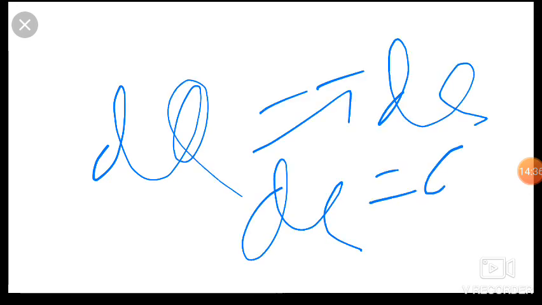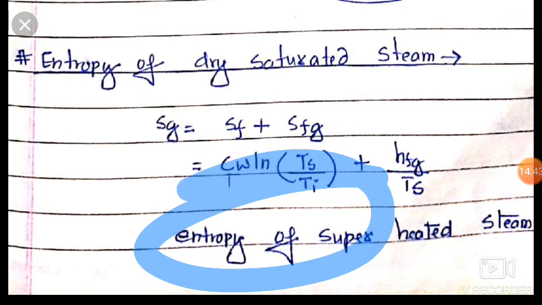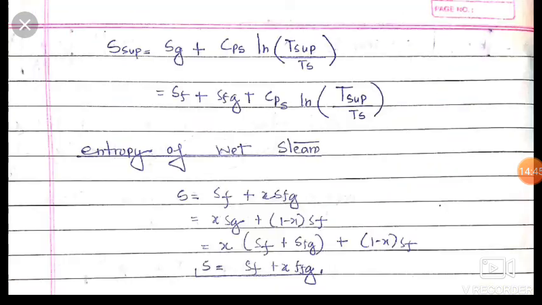So we are writing here now the entropy of superheated steam. So friends, it is Sg plus Cps ln (T superheated upon Ts), and friends, we know that Sg is equal to Sf plus Sfg plus Cps ln (T superheated upon Ts), and from this is the entropy